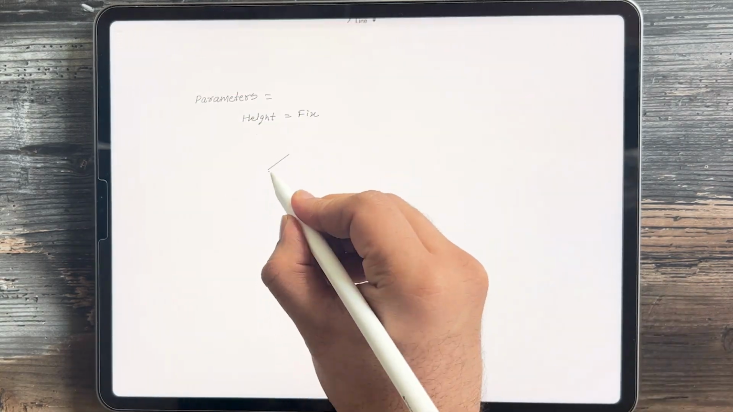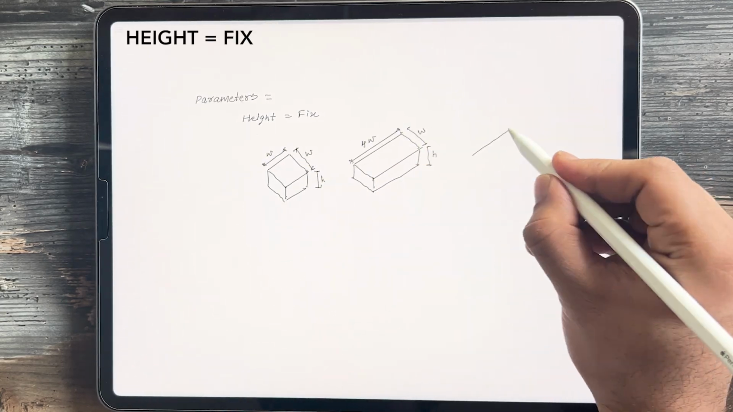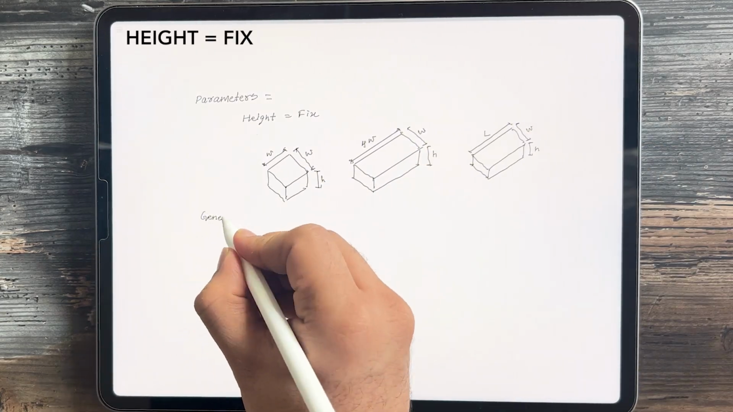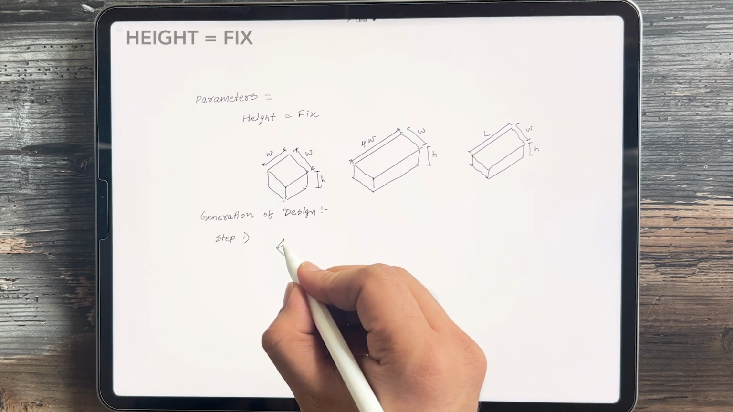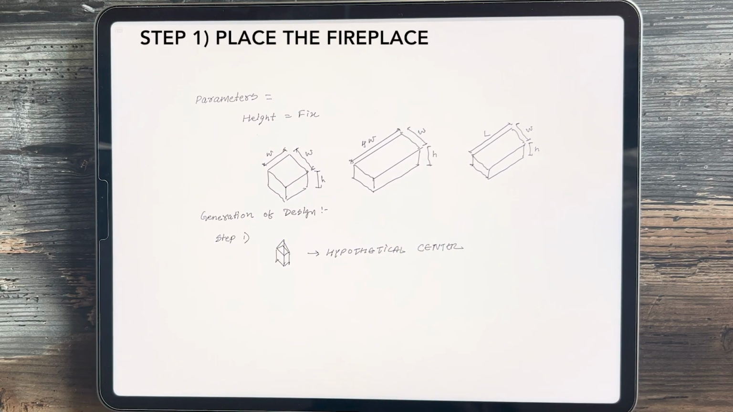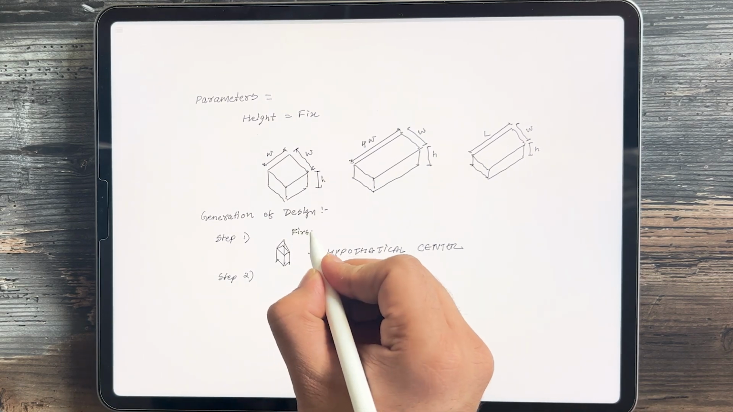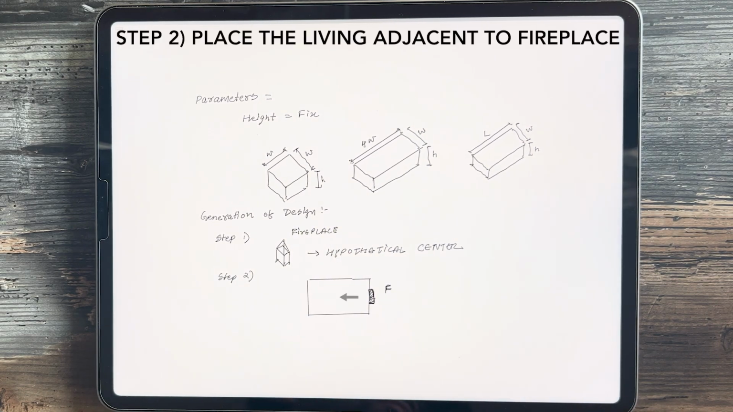Let's try to understand the proportion of the Prairie house. Usually the height of the house is fixed in all Prairie houses. The width or length varies. If we generate the design, we can decode the methodology of this design. The first step is to place the fireplace in the house, which is almost the hypothetical center of the house. Around the fireplace, rooms radiate outward towards the prairie.